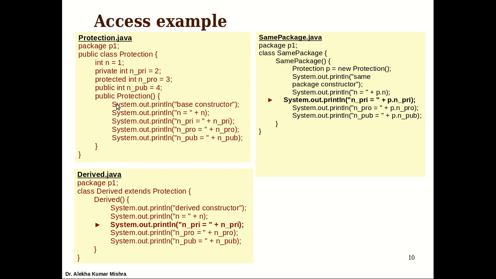We have a default constructor to print all the values. We are initializing them by giving constant values when declaring the variables, so they hold this initial value, and we are going to print all of them. There is no problem here, so it is printing the base constructor.